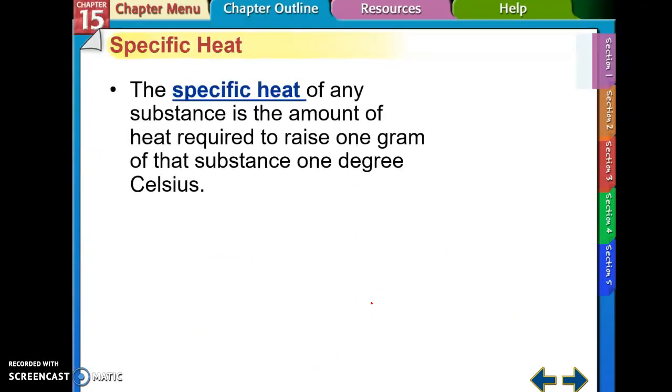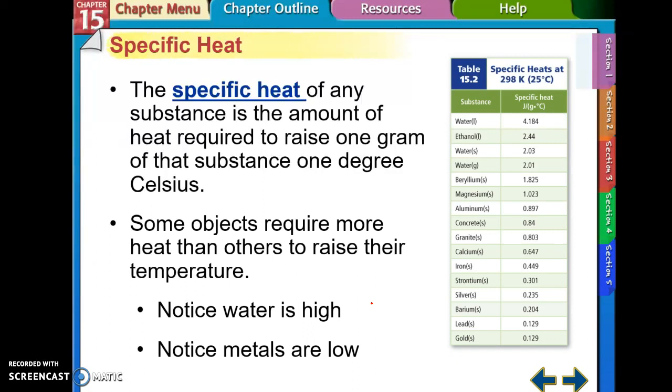So, switching gears a little bit, specific heat is the amount of heat required to raise 1 gram of a substance 1 degree Celsius. Some objects require more heat than others to raise their temperature. Water is going to require a lot of heat because it has a high specific heat. Gold and all other metals are pretty low. Most metals are below 1 for their specific heats. They do not require a whole lot of heat to start heating them up, just because they can't hold that much heat.